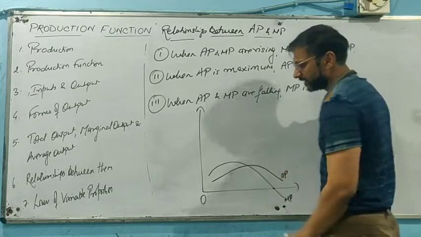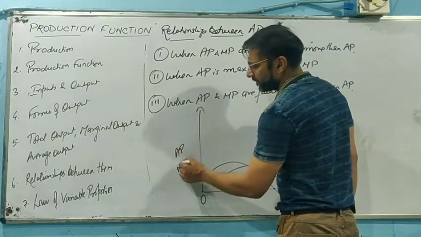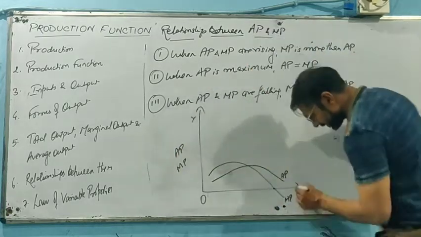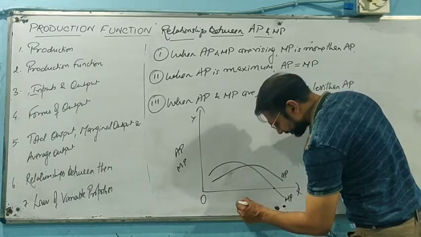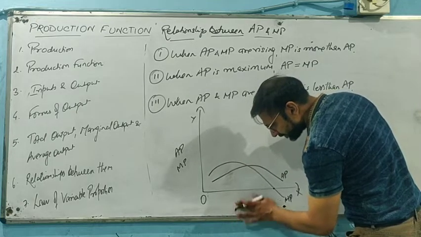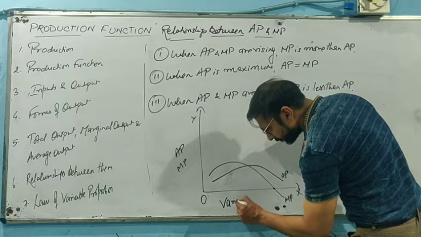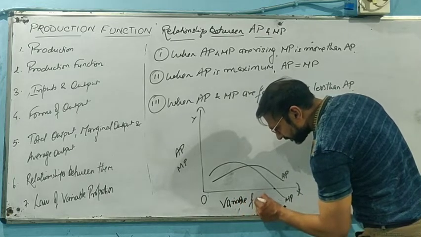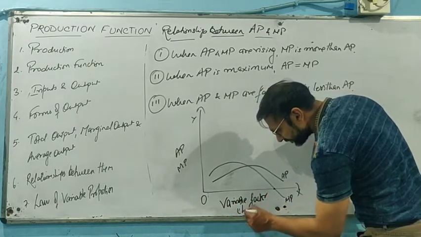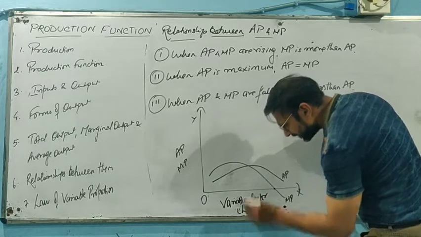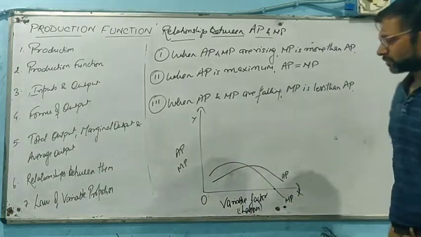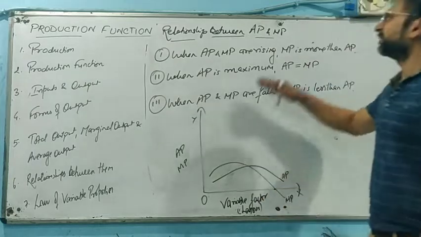So here will be AP and MP on the Y axis, and on the X axis we have the variable factor, say labor. By this we can express the relationship between AP and MP.